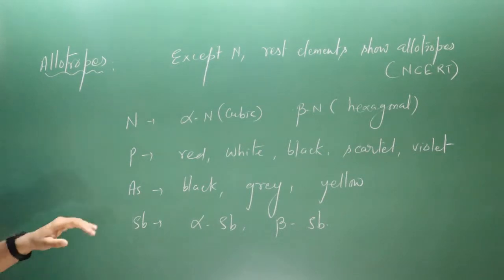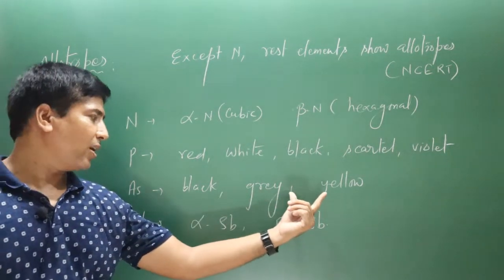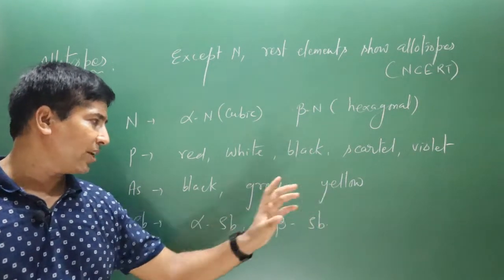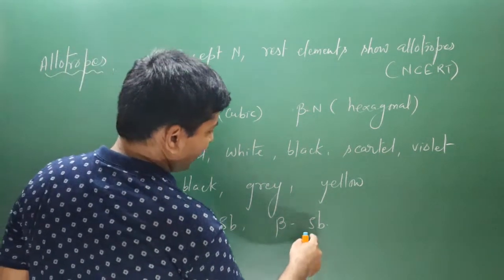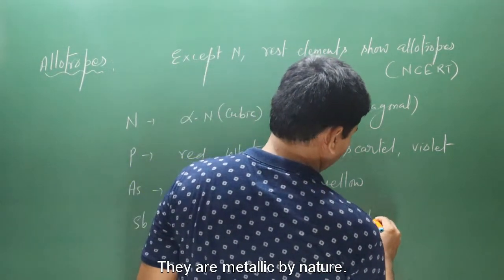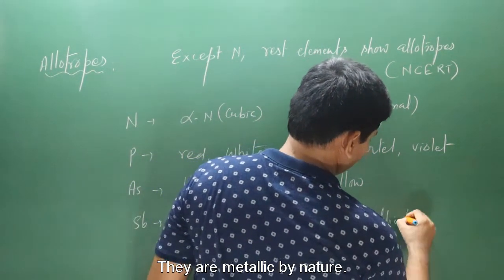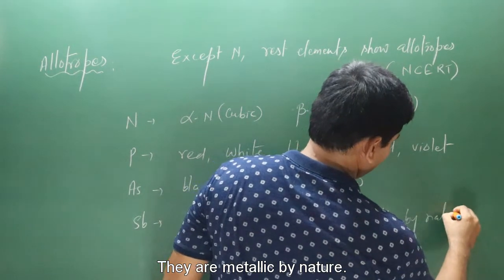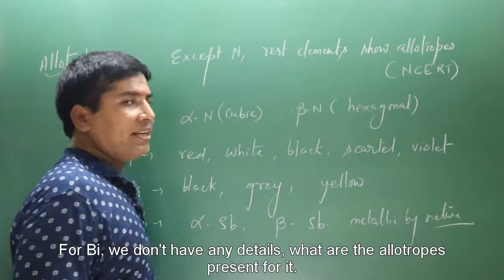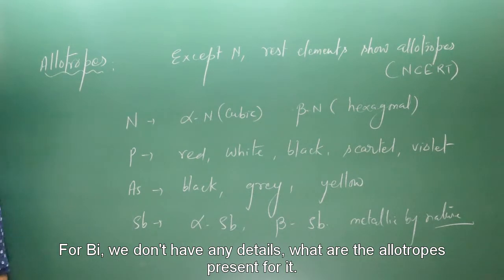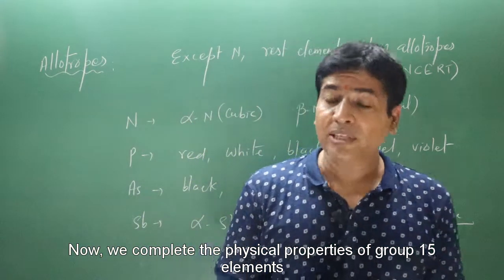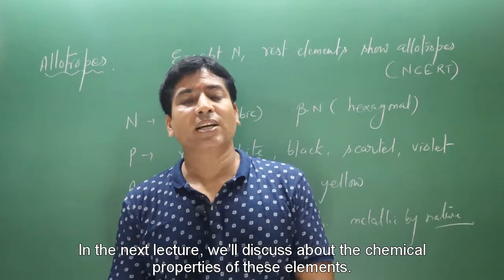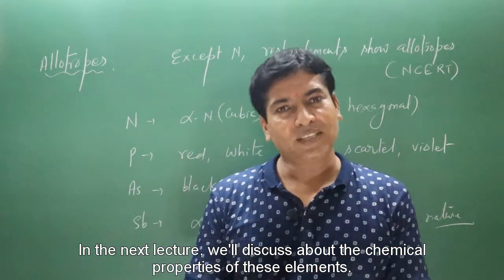Now arsenic is present in three allotropic forms: black, gray as well as yellow. When we talk about antimony, it is alpha antimony and beta antimony. They are metallic by nature. For bismuth we do not have any detail on which allotropes are present. So now we have completed the physical properties of group 15 elements. In the next lecture we will discuss the chemical properties of these group elements.